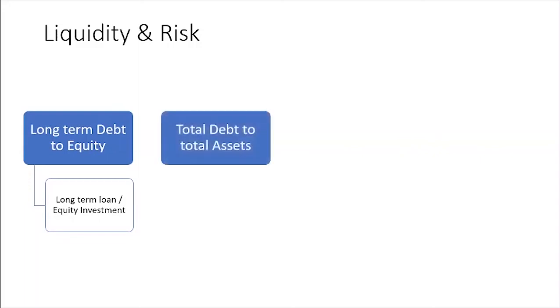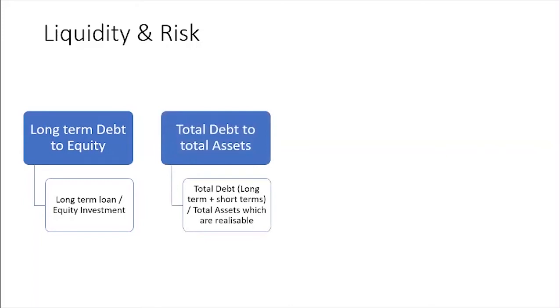So the ideal ratio for debt to equity is 2 to 1, means your total debt can be twice your equity, not more than that. In the finance world, we normally accept 2 to 1. So if you have $50 of your own money, you can borrow up to 100. If you borrow more than 100, you will be considered risky. Okay.